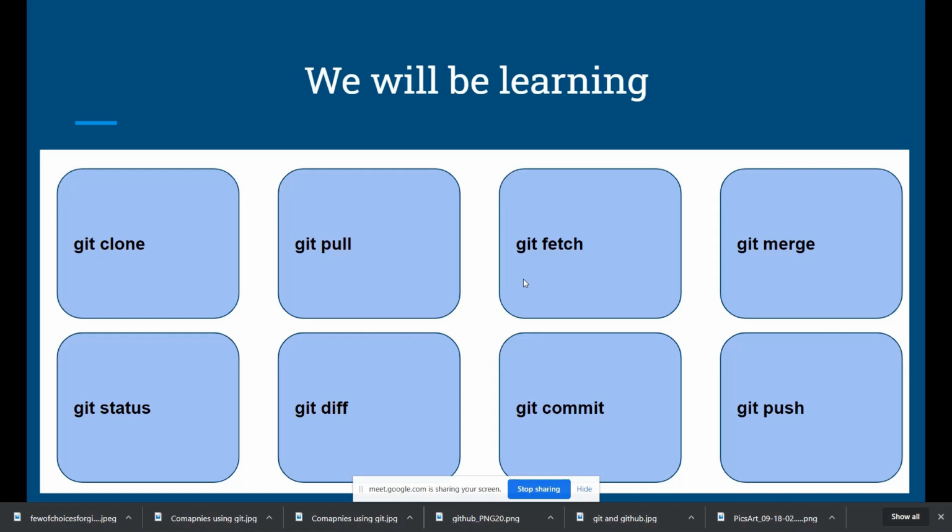So today, as it is a freshers and beginners class, we will be looking into a few of the commands in Git, that is git clone, pull, fetch, merge, checking the status, and pushing the code, and see how everything works.